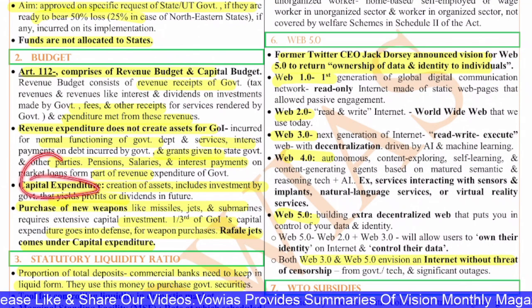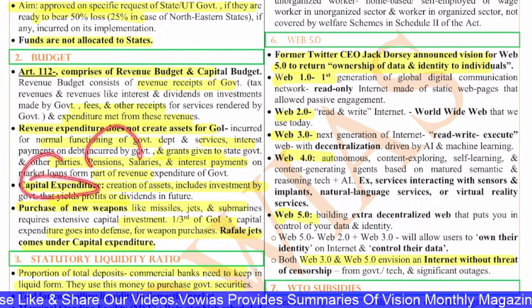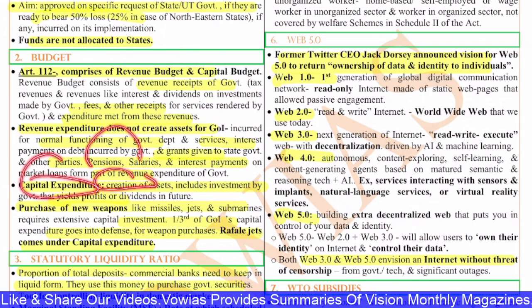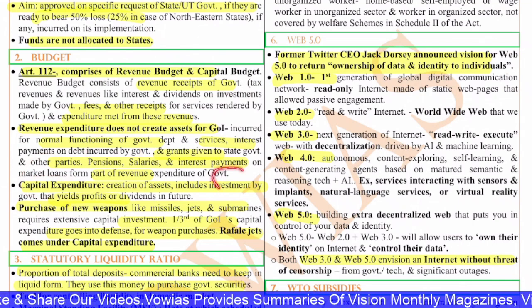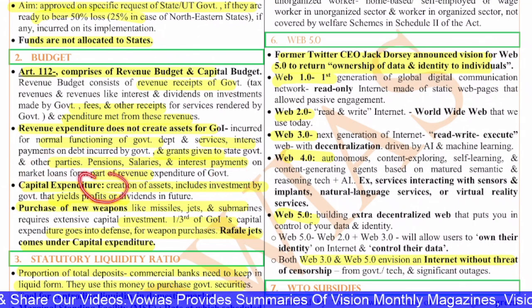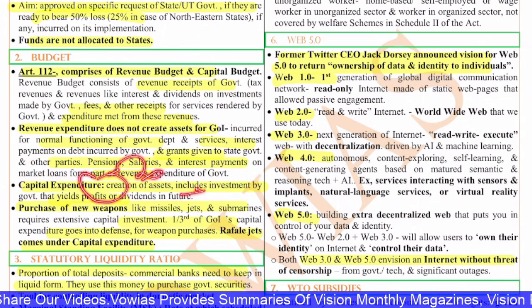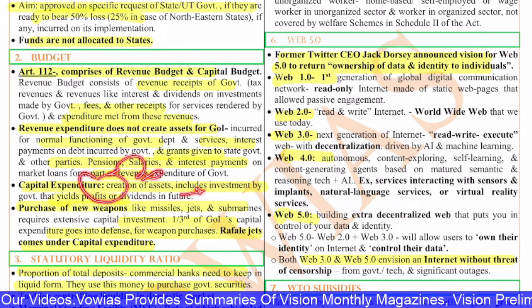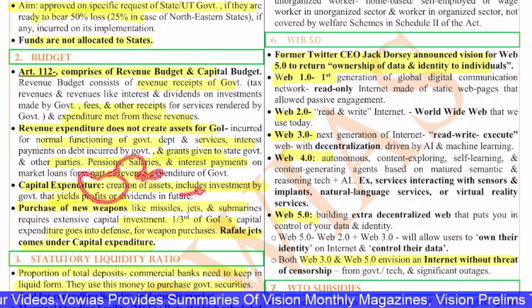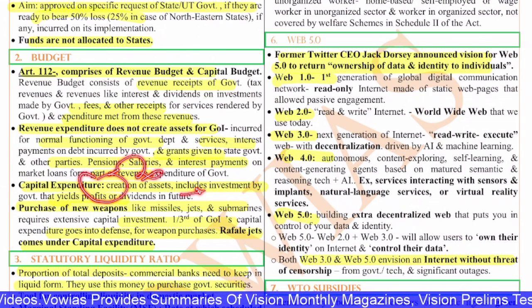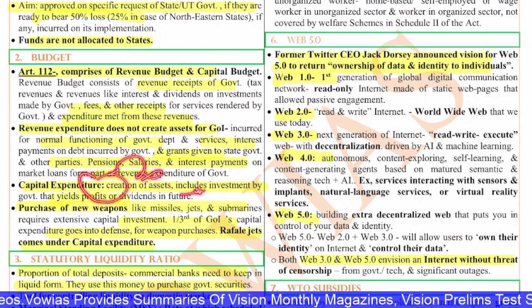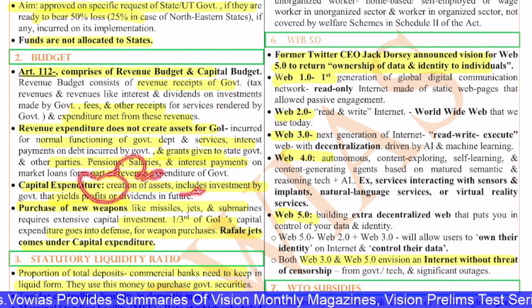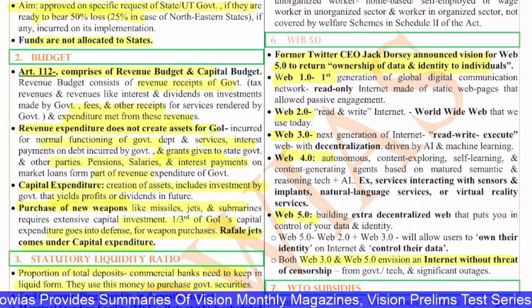Next, the capital expenditure. Capital expenditure means the expenditure incurred for the building of assets. And this includes investment by the government that yields profit or dividends in future. That means a lot of investments will be done by the government for profits. Also the government will give a lot of loans to other parties where they will pay the interest yearly and also return the loan after a certain amount of time. So that is called capital expenditure.